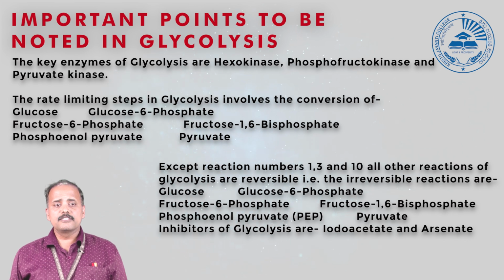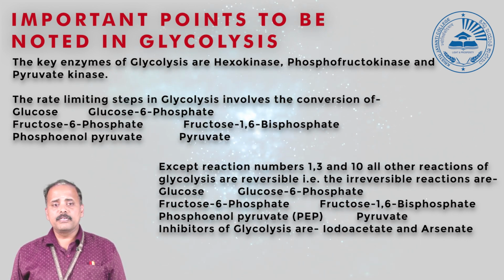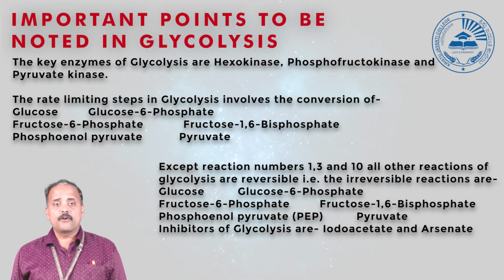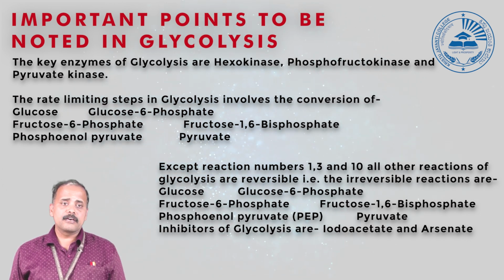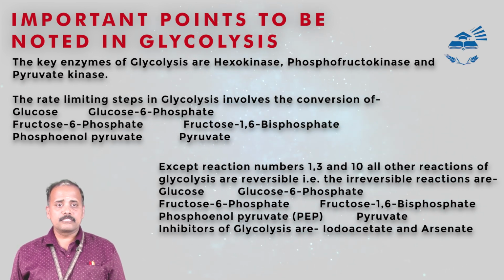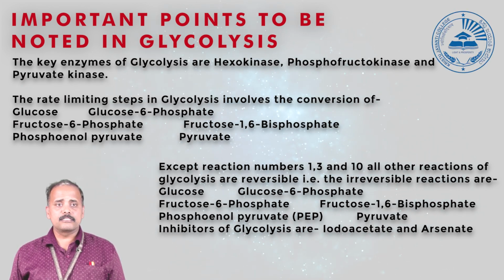Those irreversible reactions of glycolysis are considered to be the basic reactions which are involved as substrates for gluconeogenesis. And when you talk about inhibitors of glycolysis, the chemical inhibitors play a very important role, which include iodoacetate and arsenite, considered to be the major inhibitors.